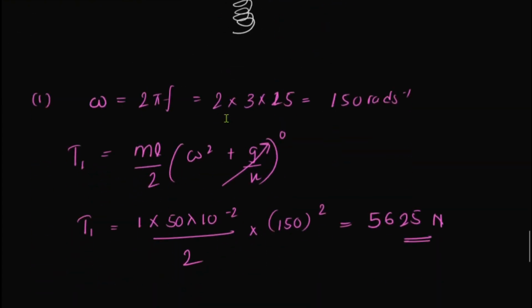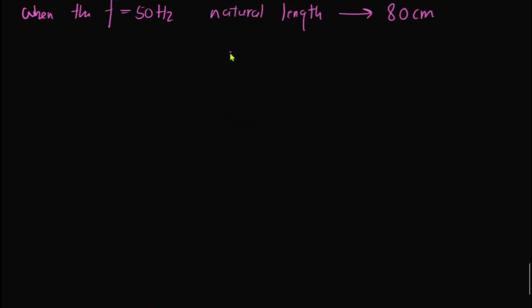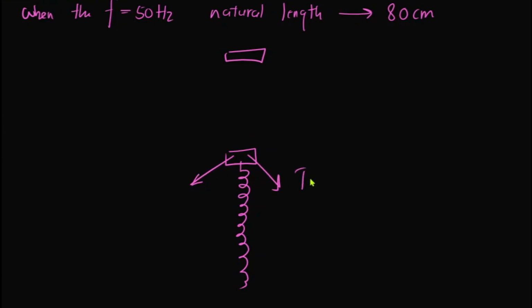So therefore what happens is, initially it might have been somewhere here contracted, right? And then due to the decrease of the frequency, due to the decrease of the tension forces, the resultant force acting on the spring decreases.